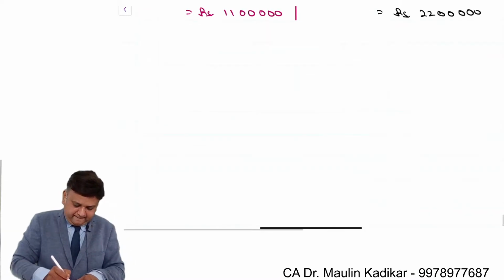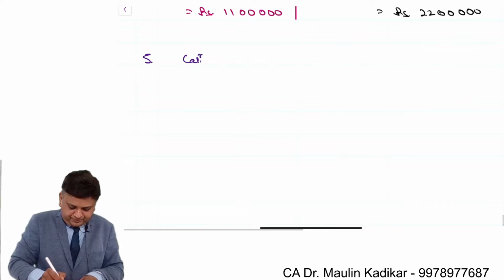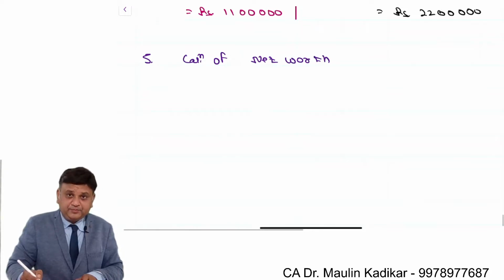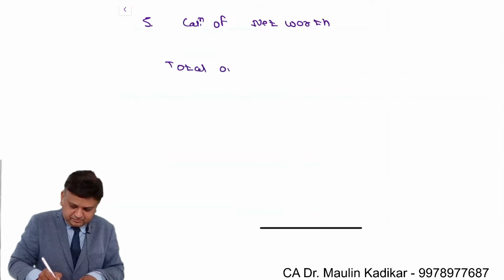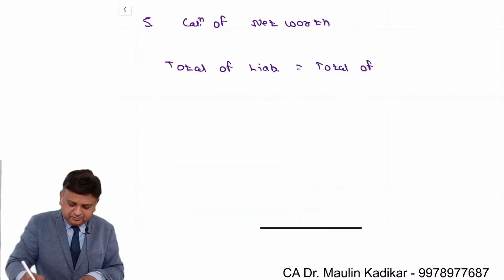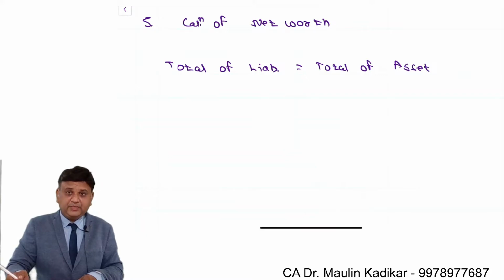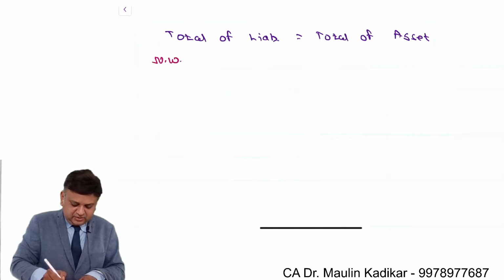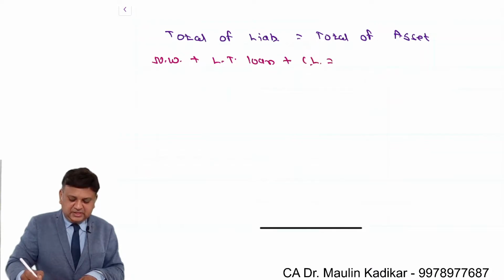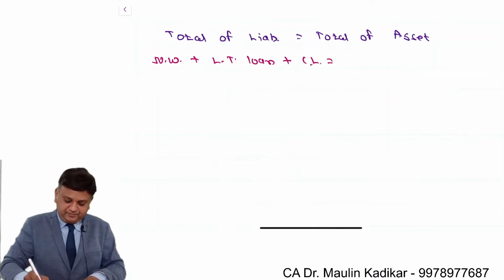So fifth value, write down calculation of net worth. In that write down total of the liability side is equal to total of asset side. This is what we understand. What is the total of the liability side? It is net worth plus long-term loan plus current liability. On the asset side, fixed asset plus current assets.